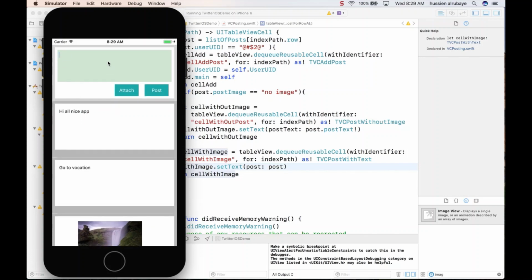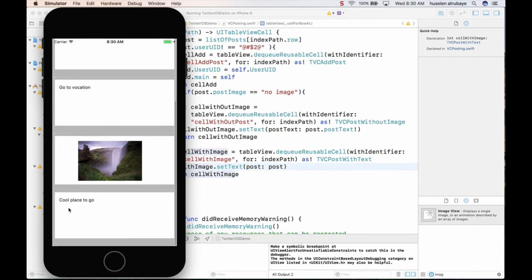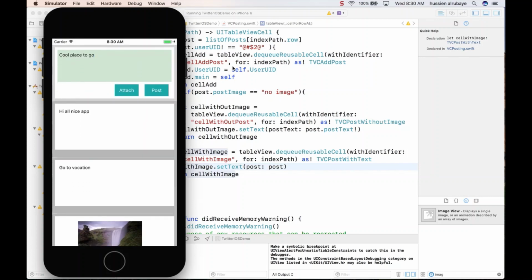If someone wants to say, hey, cool place to go, and bam, he posts, just click post. Where is it? Did he load it? Yeah, here he added it directly at the end. Why did he add it at the end? Because we are doing ordering for these things. If you don't want to do ordering, he will not add them at the end. Or you could do reverse order, so he will add them here on the top.